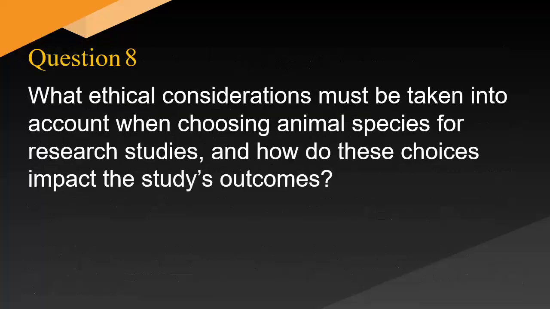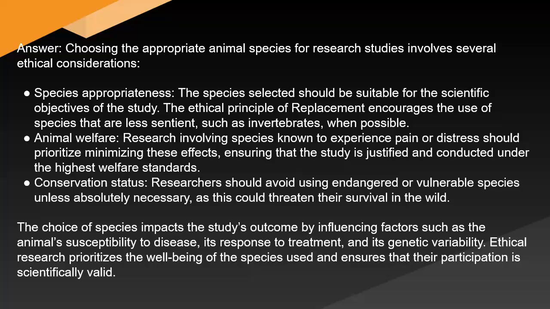What ethical considerations must be taken into account when choosing animal species for research studies, and how do these choices impact the study's outcomes? Answer: choosing the appropriate animal species for research studies involves several ethical considerations. Species appropriateness. The species selected should be suitable for the scientific objectives of the study. The ethical principle of replacement encourages the use of species that are less sentient, such as invertebrates when possible.